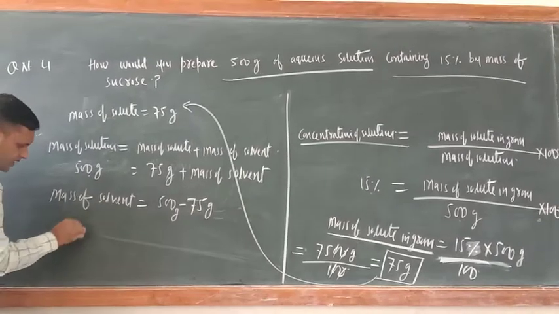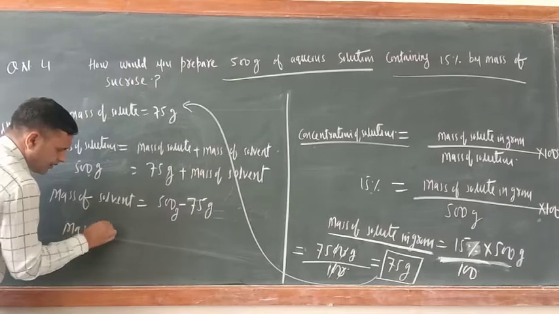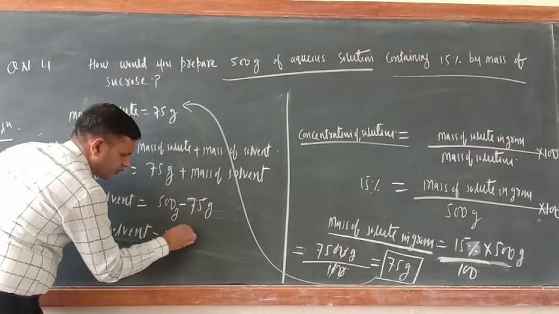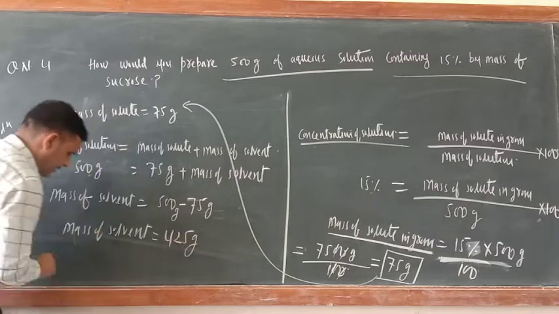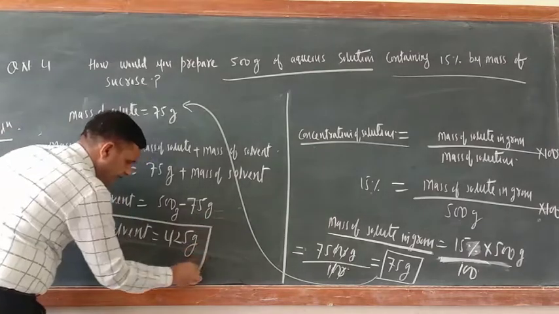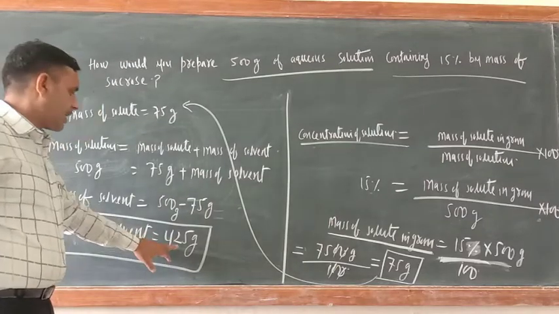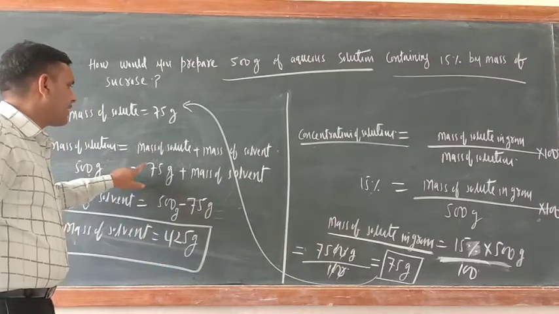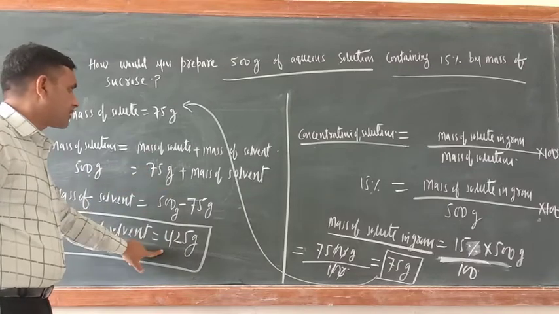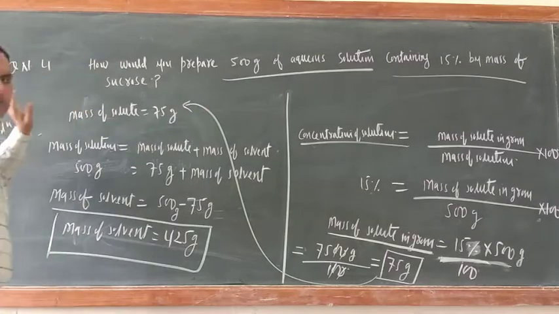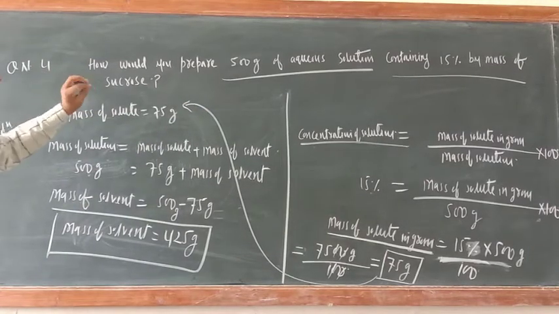So the mass of solvent equal to 425 gram. Means if 425 gram of solvent is taken and 75 gram of solute is dissolved, then only you will get the 500 gram of aqueous solution. So now checklist is also there.